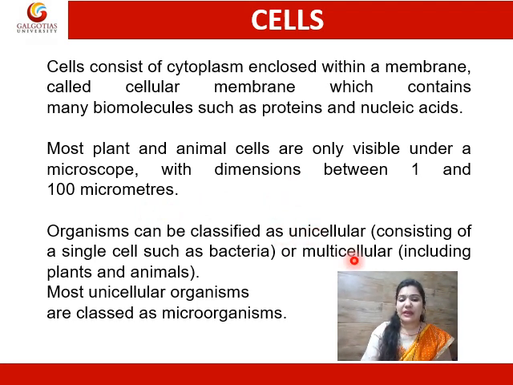Organisms can be classified as unicellular or multicellular. Unicellular organisms are those having only a single cell, such as bacteria and some fungi. These all have only one cell, so they are called unicellular. Multicellular organisms include humans, plants, and most animals, as they have a large number of cells in their system. Most unicellular organisms are microorganisms.